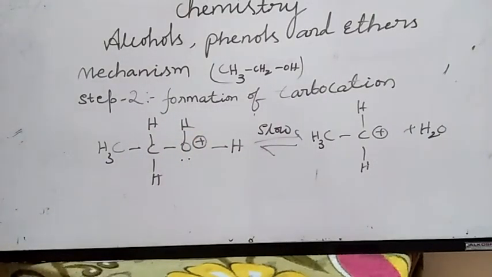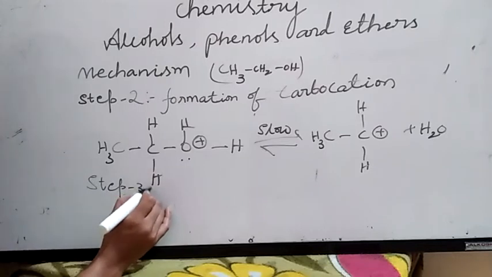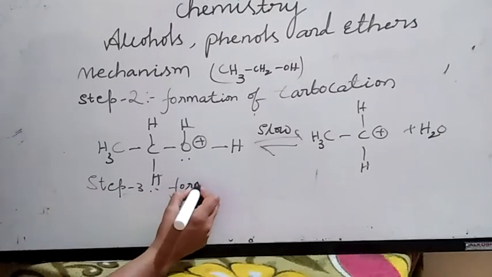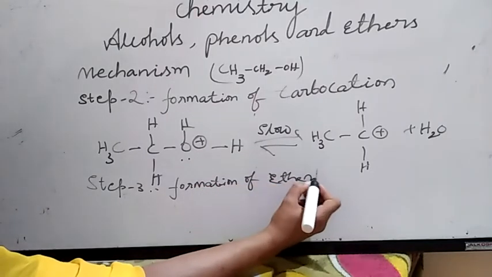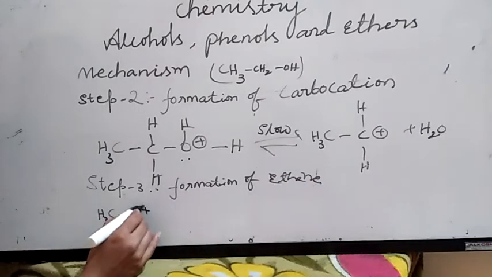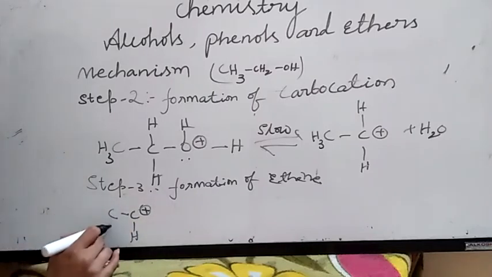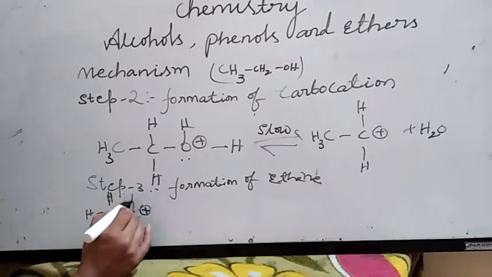This is step 2. Step 3 is formation of ethene by elimination of H+ ion. Step 3, formation of ethene. What will happen? CH3CH2+, the carbocation, I am writing like this for the sake of understanding.